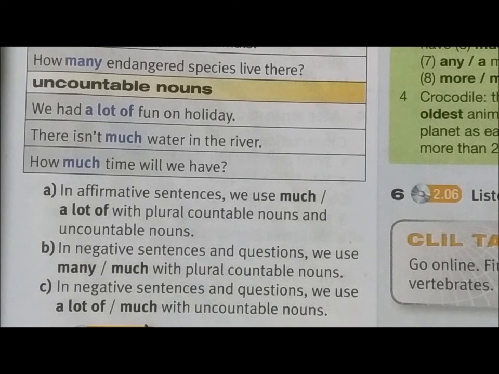You see, a lot of can be used for both countable and uncountable nouns. But for much, it's for negative and it's for uncountable, so much fits these two rules, negative and uncountable. So much will be the answer. So A will be a lot of, B many, and C much. That's it for exercise 3.